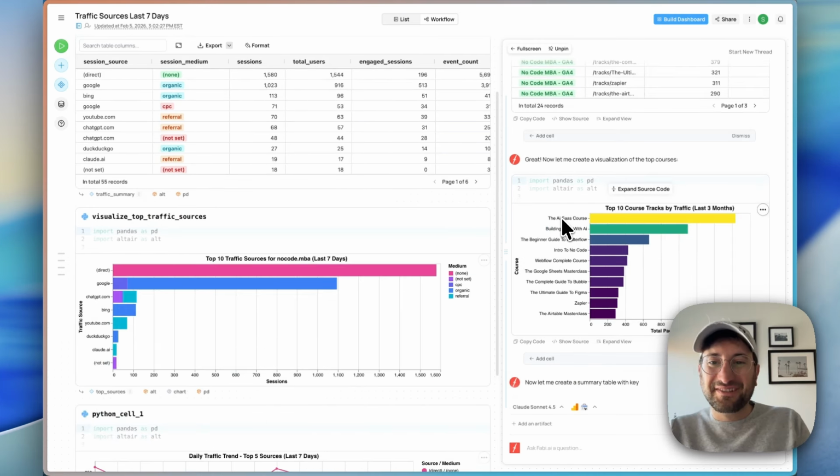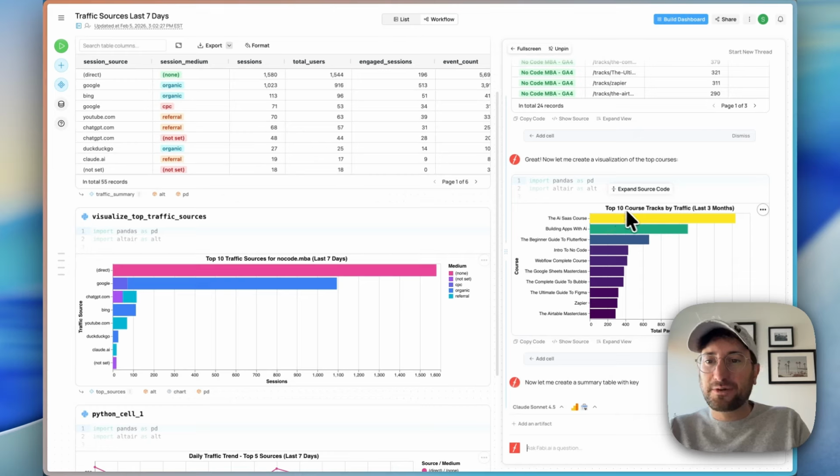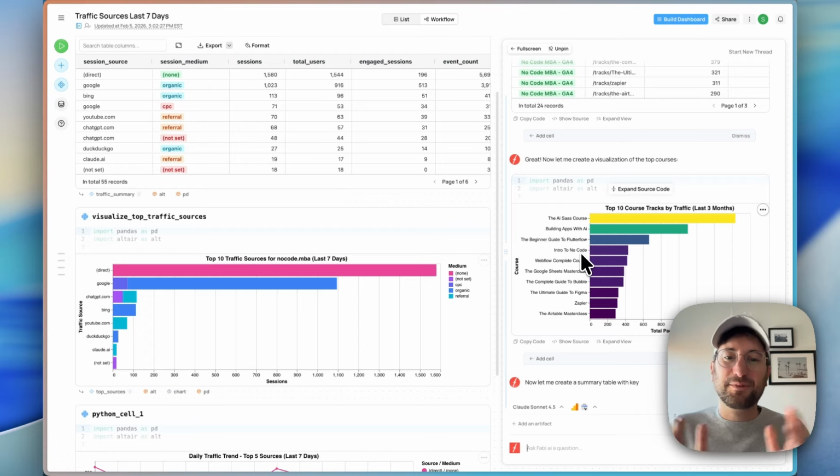So then another interesting visualization here, and this is just data that otherwise I wouldn't have access to, or, I guess it's in Google Analytics, but I would never think to go in and make these dashboards, is the top 10 courses by traffic. So we can see the AI SaaS course, number 1, building apps with AI. This is like connecting with Bubble is number 2, then Flutterflow, intro to no-code Webflow. So just this kind of analysis is super interesting.